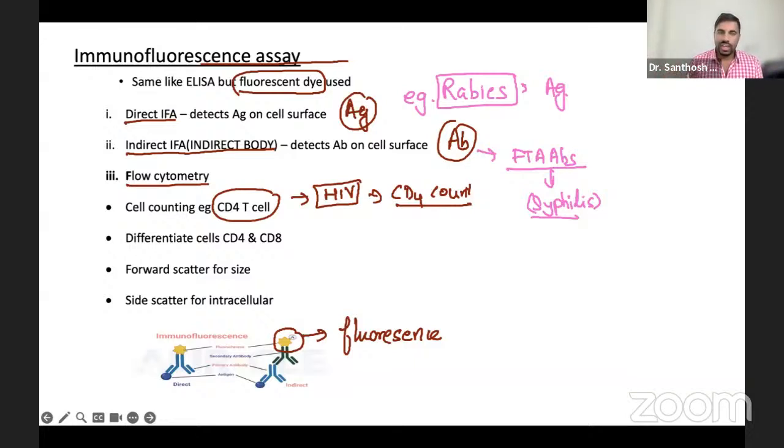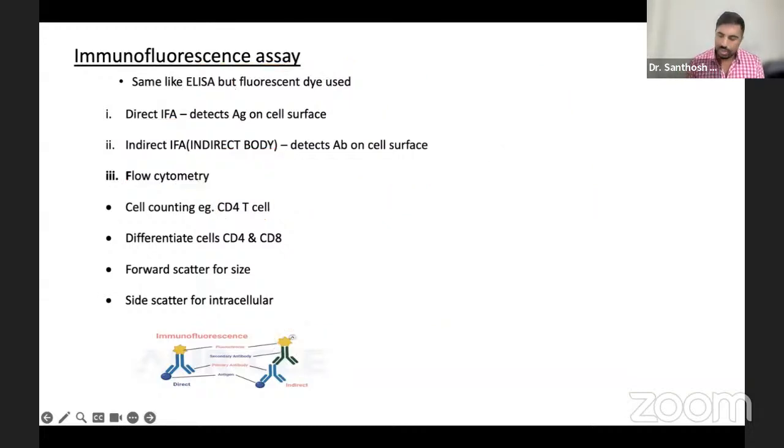These are the commonly used immunofluorescence tests. Plague also, but that's okay. If you remember this, it's enough: direct, remember rabies; indirect, remember FTA-ABS, syphilis. That's all, this much only for your immunofluorescence test. Okay, now next.